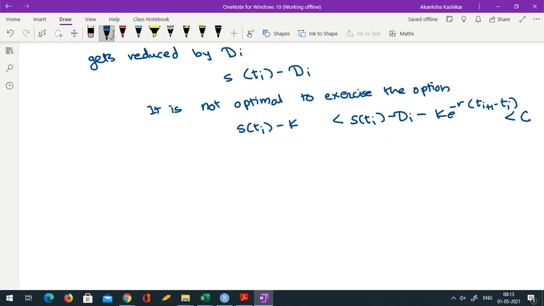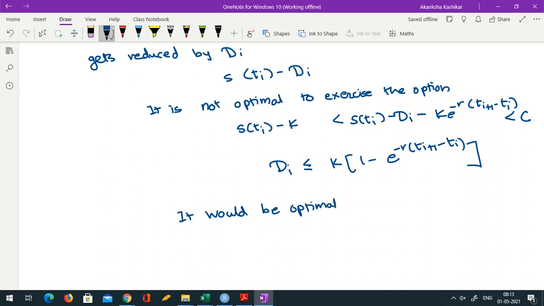So, simply rearranging, if Di is less than or equal to K times 1 minus e raised to minus r (Ti+1 minus Ti), it is not optimal to exercise. It would be optimal to exercise if Di is greater than K into 1 minus e raised to minus r (Ti+1 minus Ti), the opposite, right?